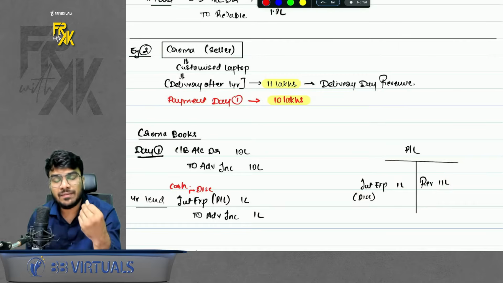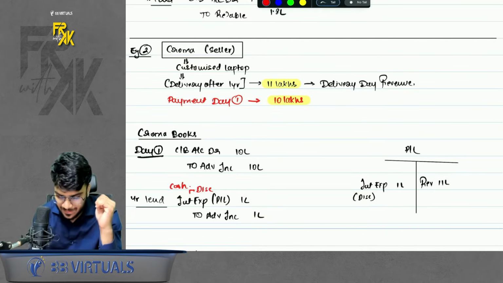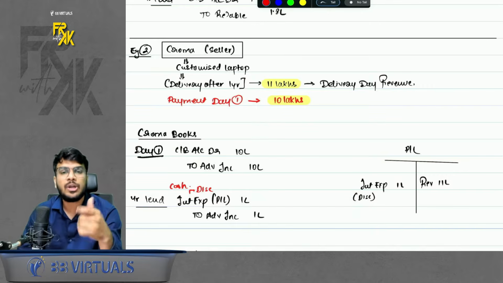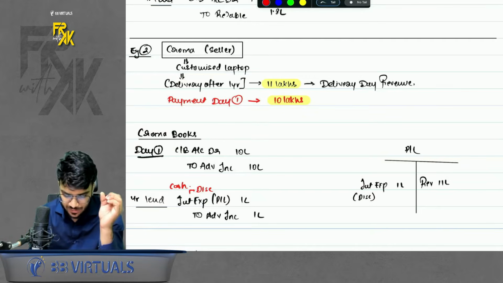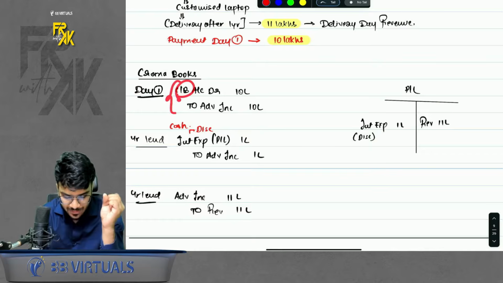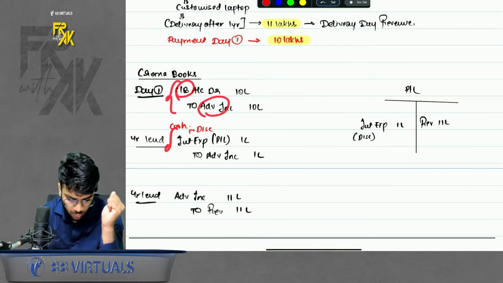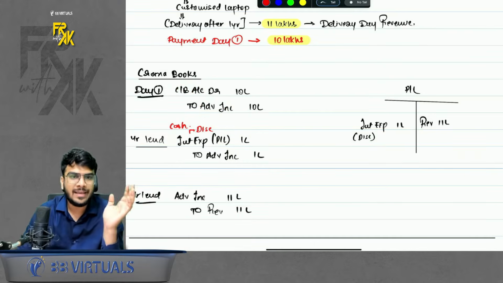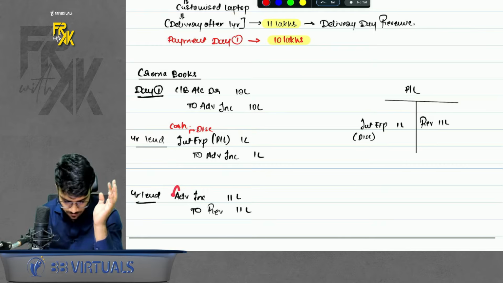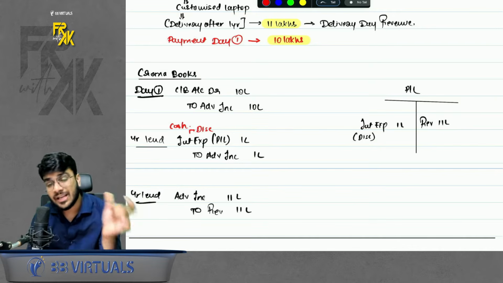But sir, the company will never receive 11 lakhs now. So here basically it is like a cash discount. In Ind AS terms, we call it notional interest. So what the interest does is, we record the money received like advance. We accrue the interest expense or we debit the cash discount, whatever you may call it, and then we transfer the advance to revenue.